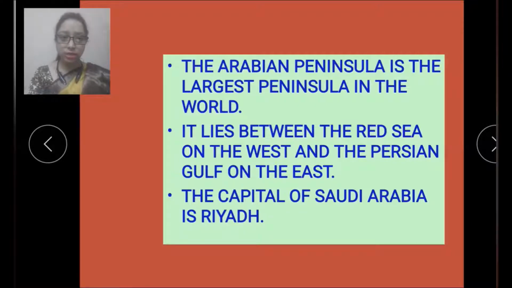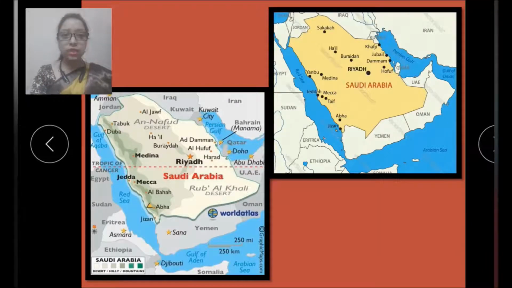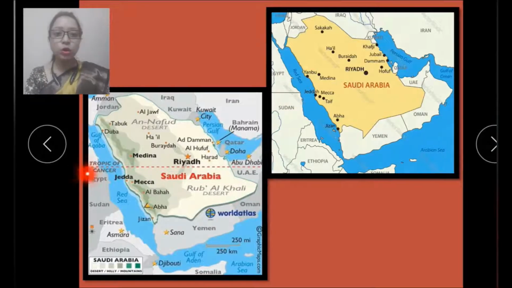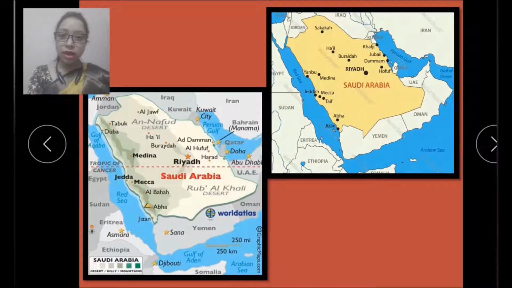Now let's see next. Here you can see this is a picture of Saudi Arabia. Over here we can clearly see that it is a peninsula, and it is surrounded by water from 3 sides. This is 1, then 2 and then 3. Over here you can see the Tropic of Cancer is passing through Saudi Arabia. Now let's see next children.